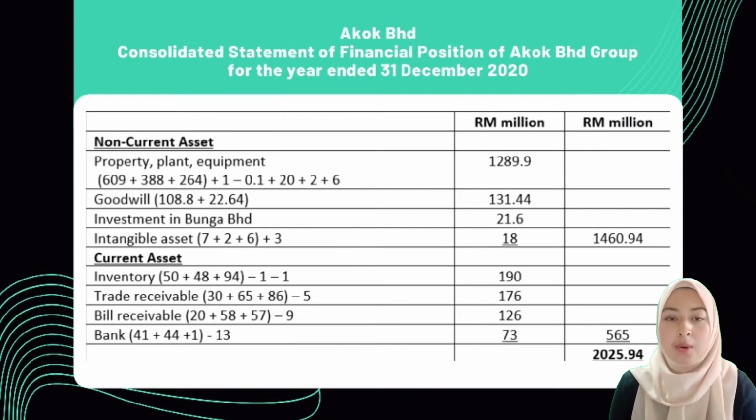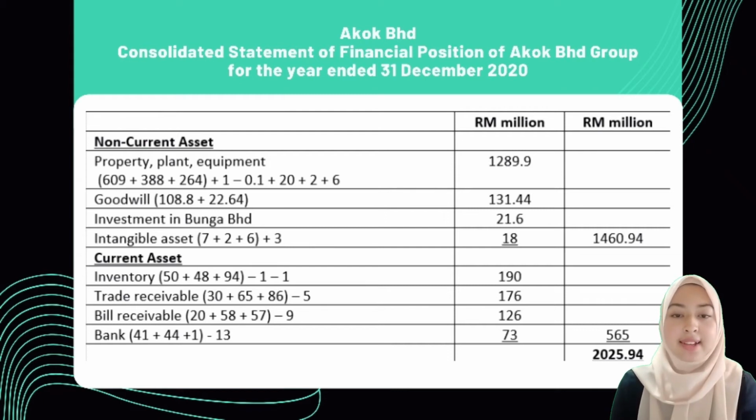Next, goodwill, 108.8 million plus 22.64 million, and the total is 131.4 million. Investment in Bunga, we got 21.6 million. I will show the working after this. Continue with intangible asset, 7 plus 2 plus 6 million plus 3 million. 3 million is ARR of brand. The total of intangible asset is 18 million.